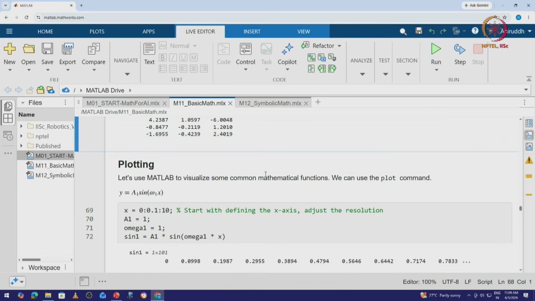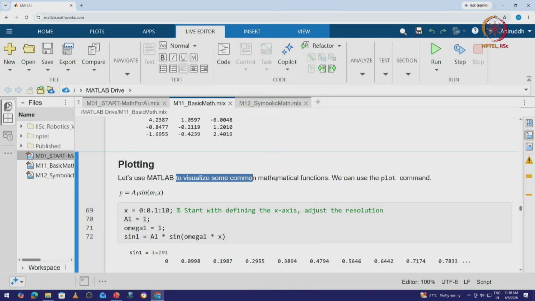Now let's go to the other part, which is the plotting of different functions. And this is actually important for us because it gives us an idea of how the learning algorithm should be made. And okay, let's come to that. So let's use MATLAB to visualize some basic math functions in 2D and then in 3D. So y is given as a1 sine omega 1 x. So here x is the input, y is the output. A1 is the amplitude which we define as 1, omega 1 is the frequency which we define as 1. X is given from 0 to 10 with a step size of 0.1.